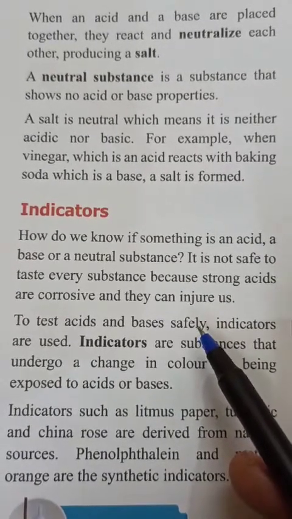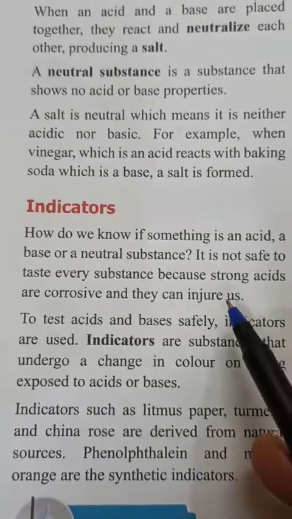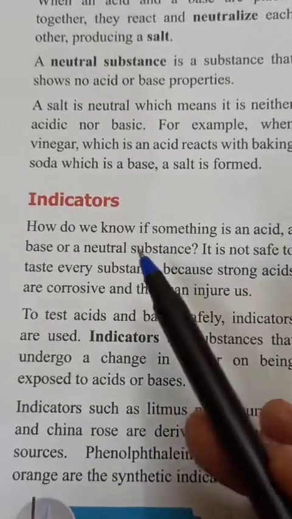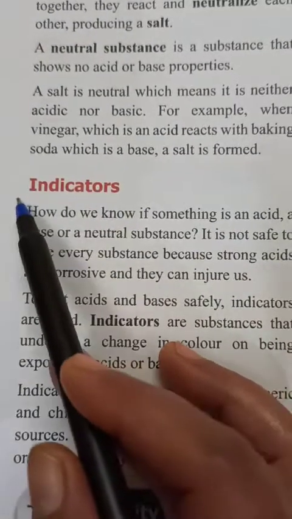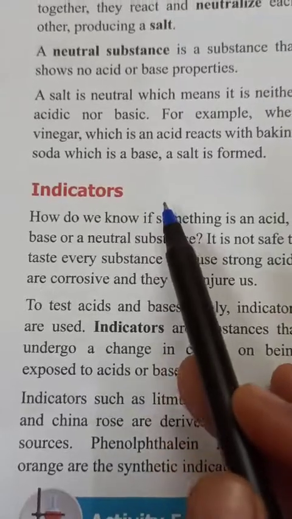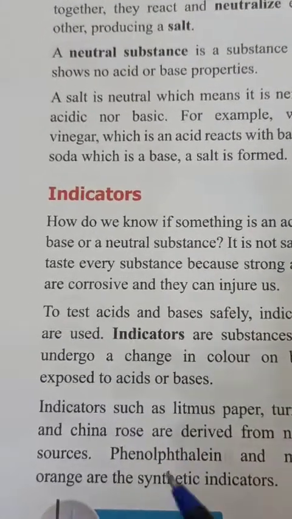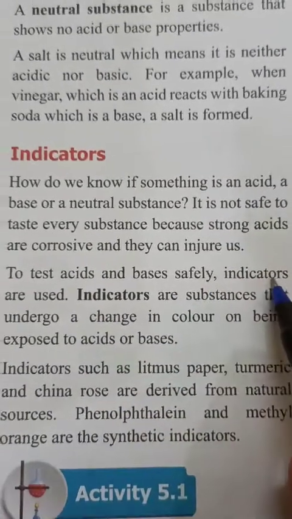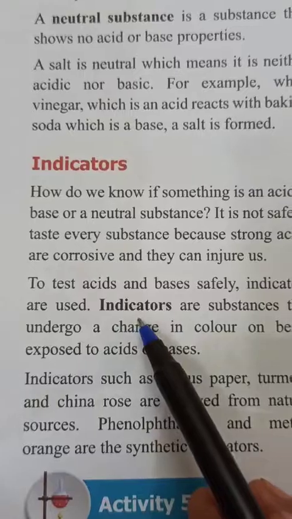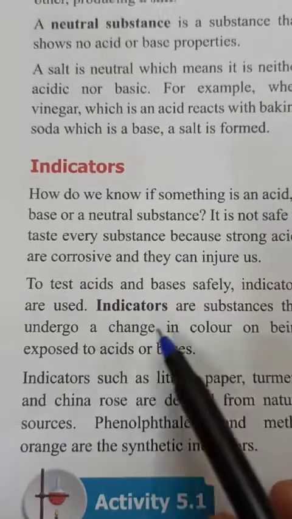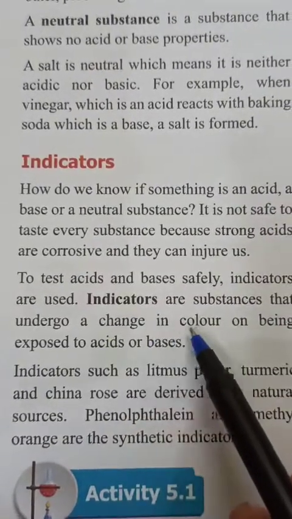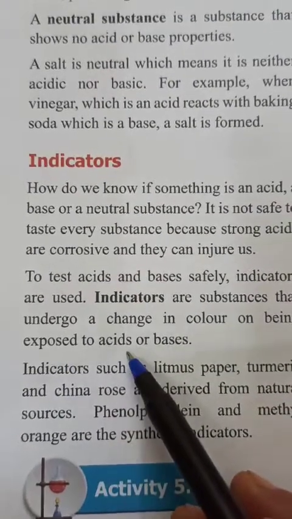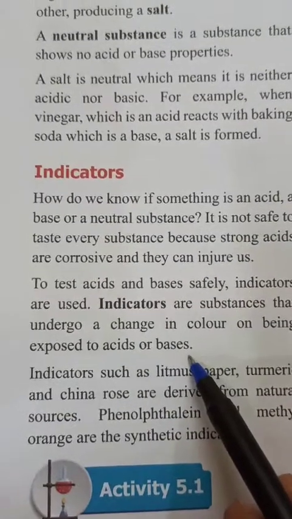We can't taste them, we can't even touch them. So how do we know whether they are acids or bases? With the help of indicators we can check whether they are acidic or basic. So to test acids and bases safely, indicators are used. Indicators are substances that undergo a change in color on being exposed to acids or bases.